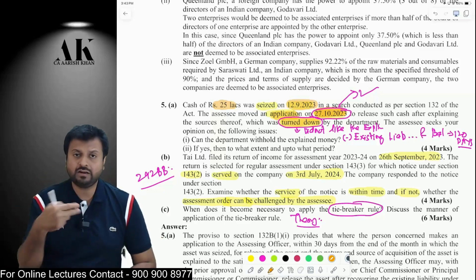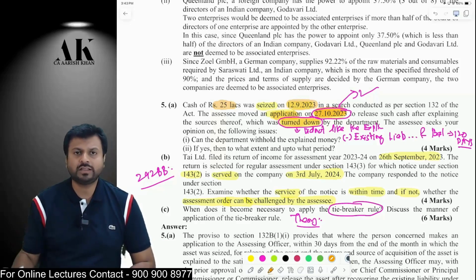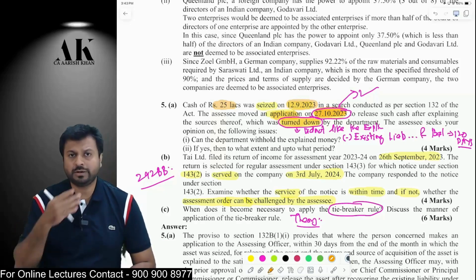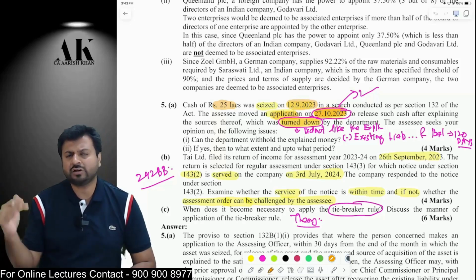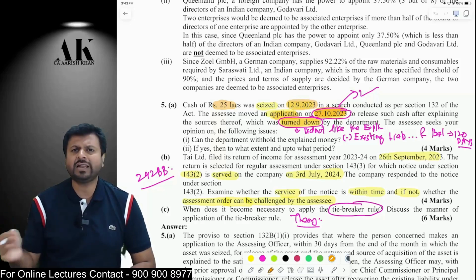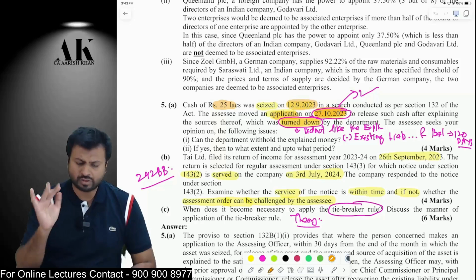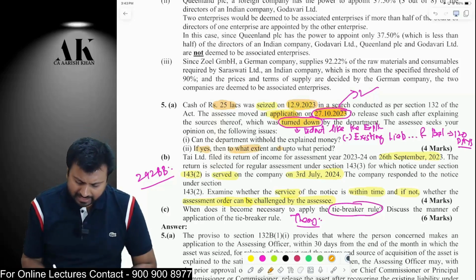Within 30 days from the end of the month in which the asset was seized, you should have gone till 30th October. You have gone on 27th October. You have gone before time. But it is at the discretion of the officer whether he will like your explanation or not. If he does not like your explanation, he can turn down the application. It's all allowed. If yes, to what extent and up to what period?